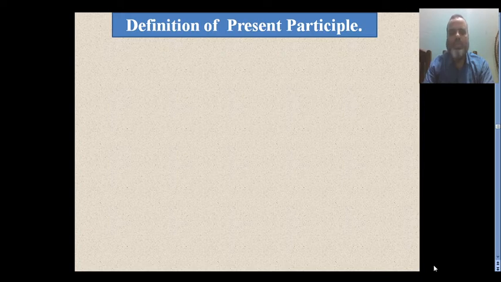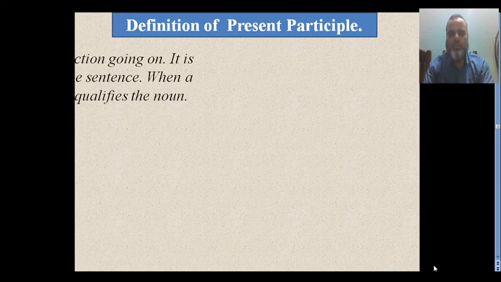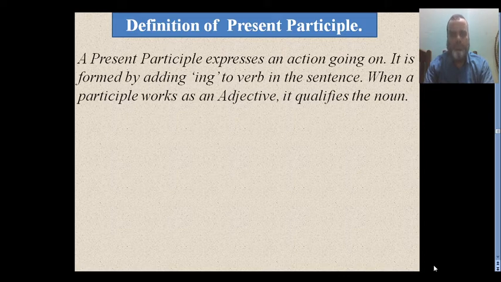Let us see the definition of present participle. A present participle expresses an action going on. That means present participle is such a kind of participle which we generally use in our continuous form. So it expresses the action going on.